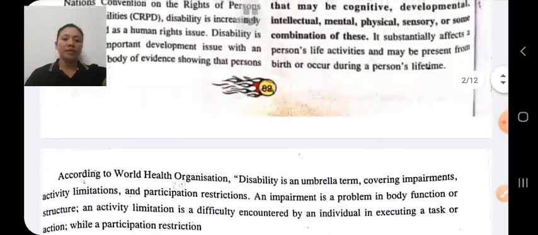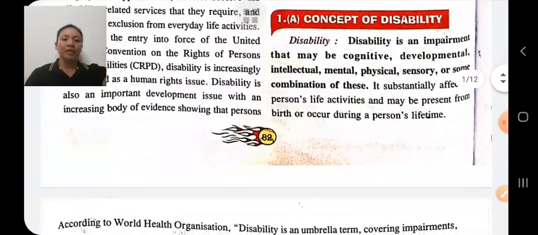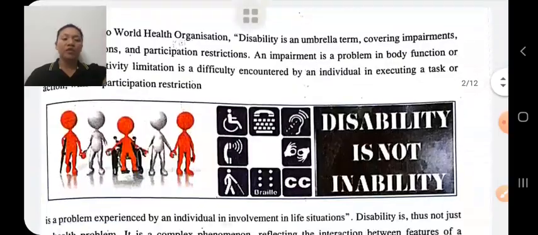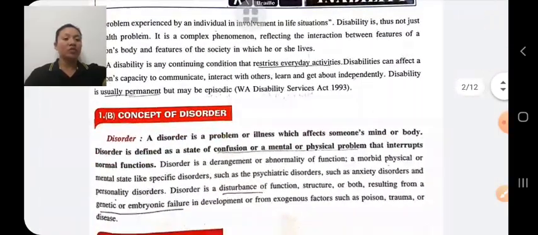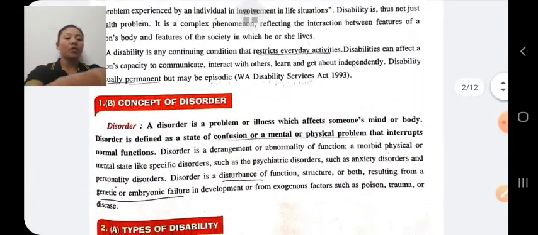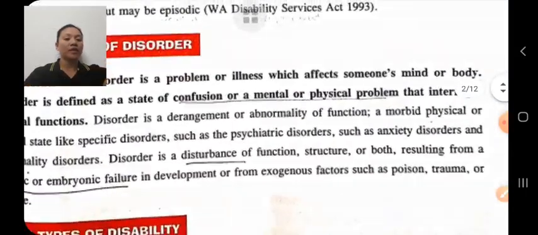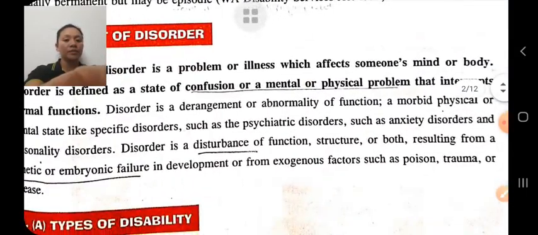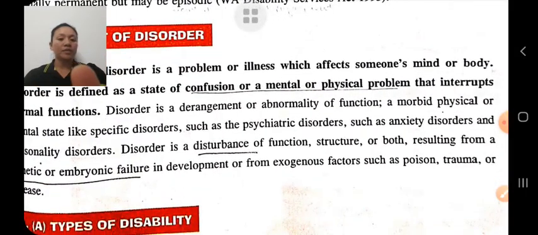Disability is an impairment that affects your day-to-day activity, and disorder is a problem or illness which affects someone's mind or body. Types of disability.